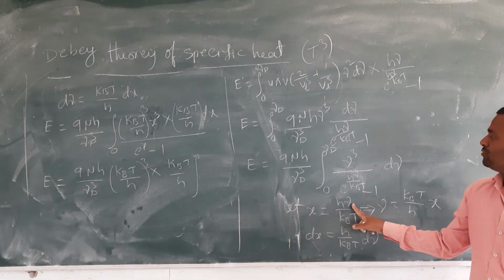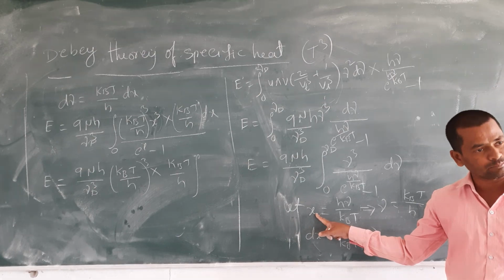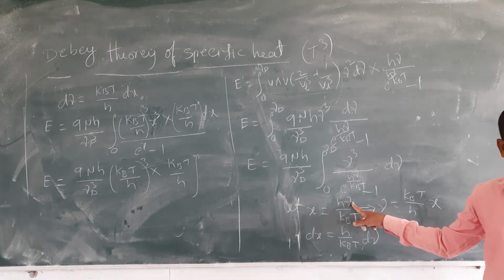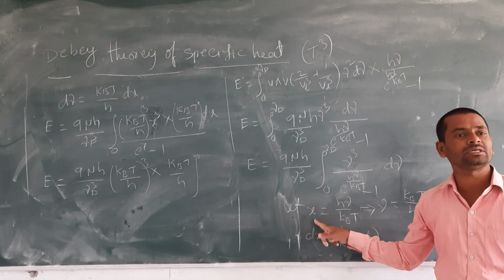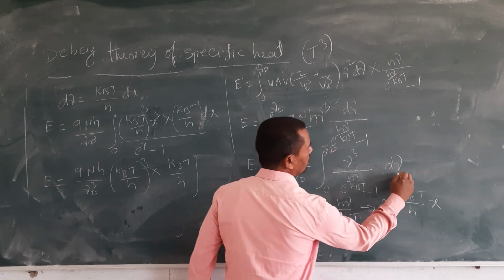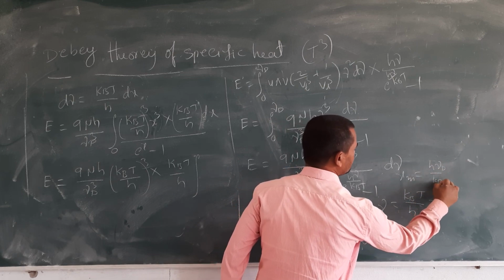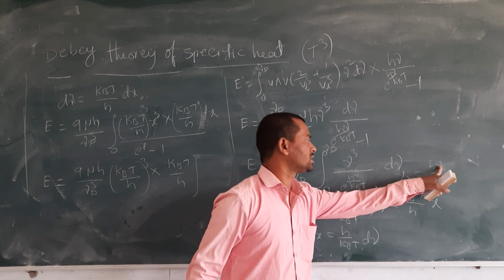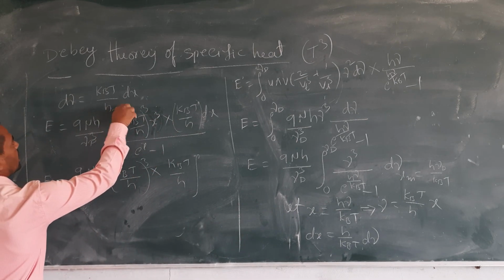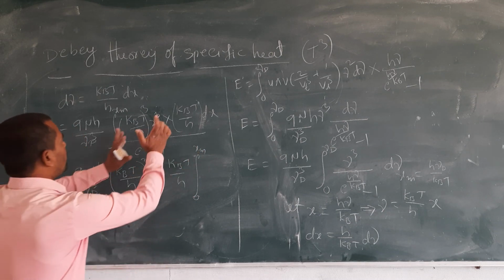Next, in the place of nu, if you substitute nu d, then simply denote it with x max, the maximum value. Nu d is the maximum frequency, called the Debye frequency. So the corresponding x term is x max. When x max is there, then h nu d by kBT, in the place of nu we substitute nu d, becomes x max. So the limit also changes, from 0 to x max.